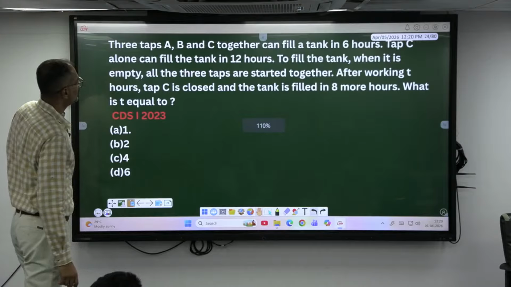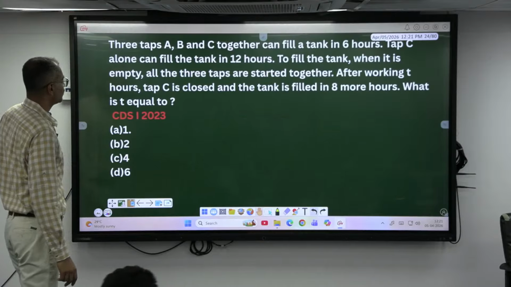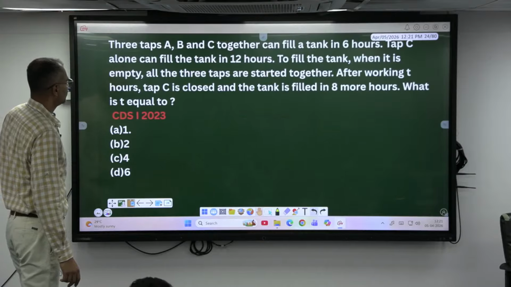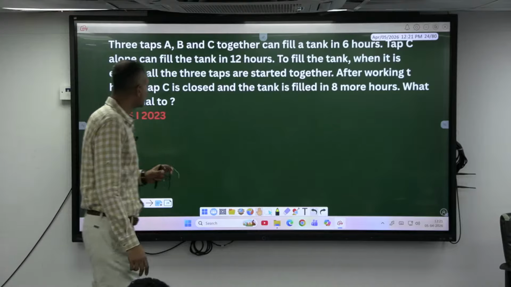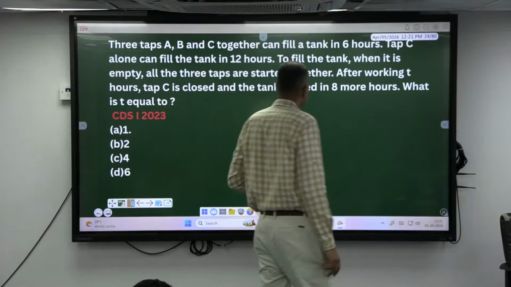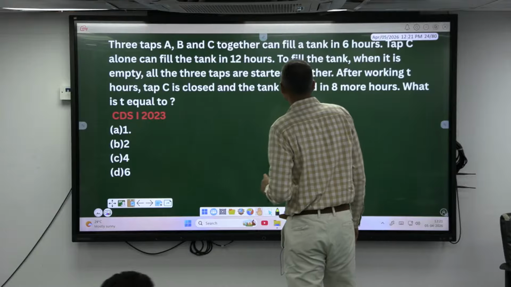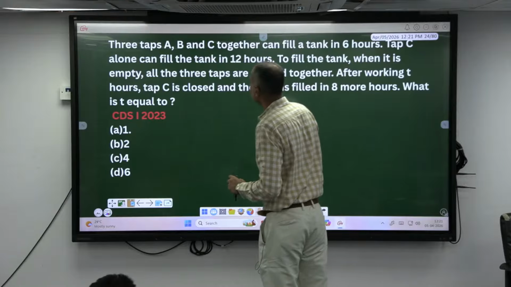Want to do this one, to fill the tank when it is empty, all the 3 types are 8 more hours. Okay, see, let's skip this one. Already we have done.